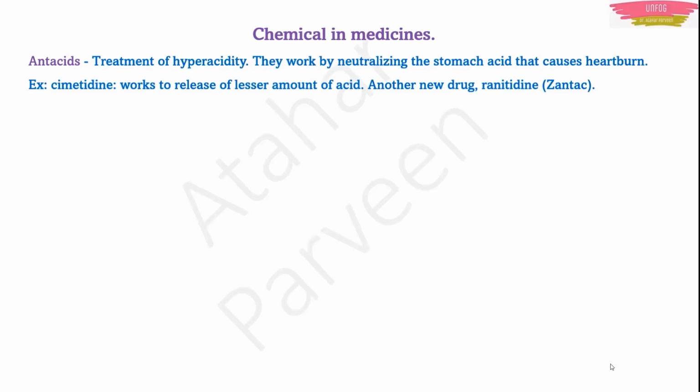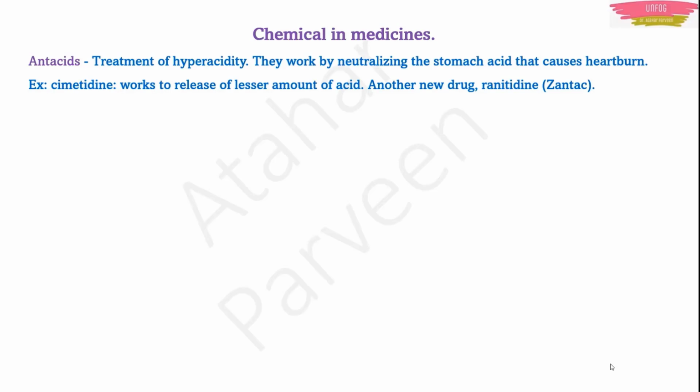An example of an antacid is cimetidine. It works to release a lesser amount of acid in the stomach, thereby decreasing the hyperacidity. After that, one more new drug is made nowadays. It is known as ranitidine or Zantac. What is also called Rantac and all the tacs, they are all this ranitidine drug.